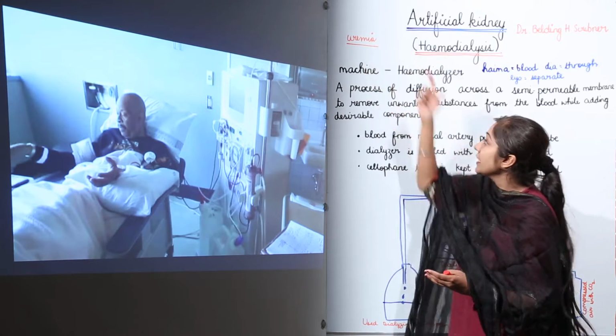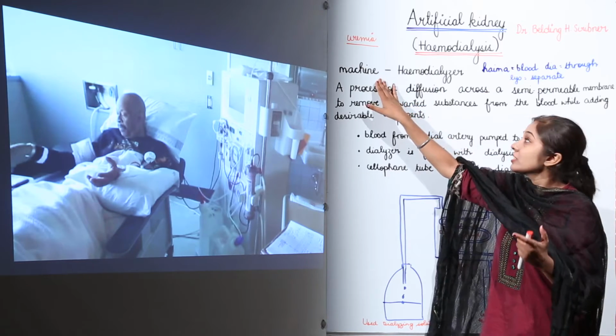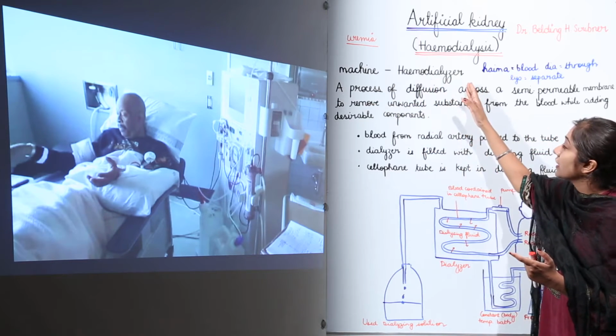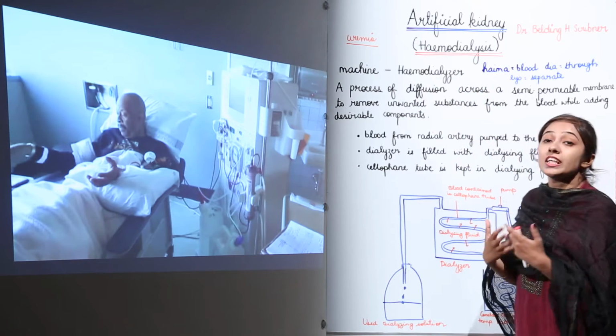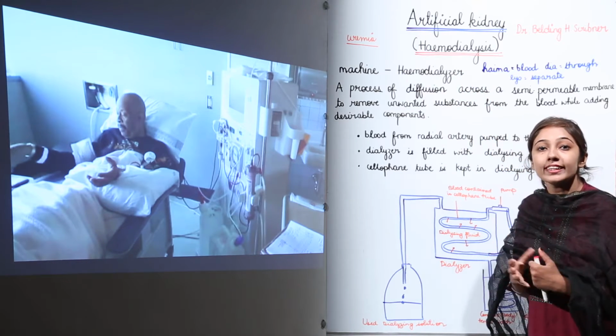That is uremia, right? So what is the machine? The machine is known as the hemodialyzer. So let's see what is actually hemodialysis. How will you define hemodialysis?